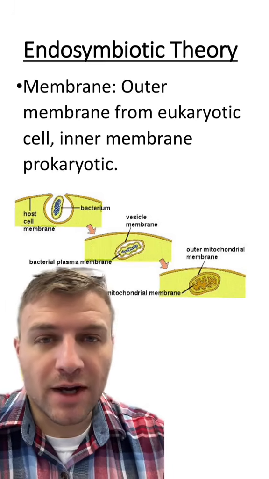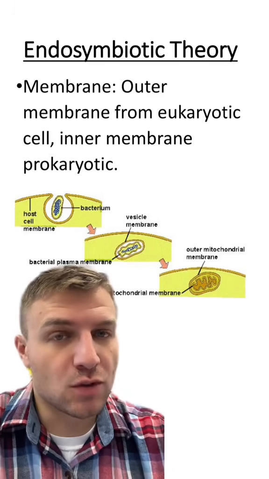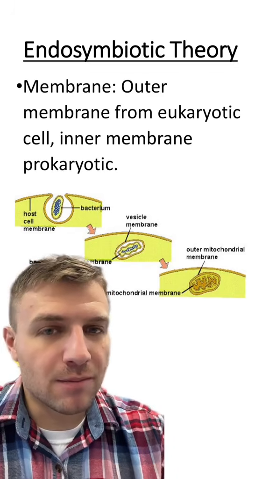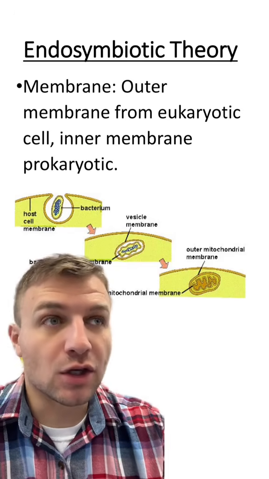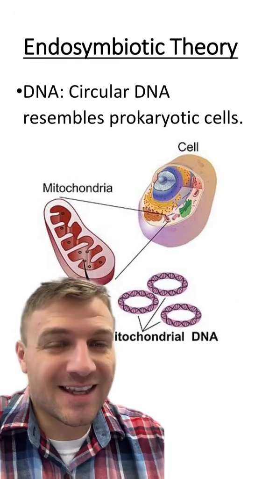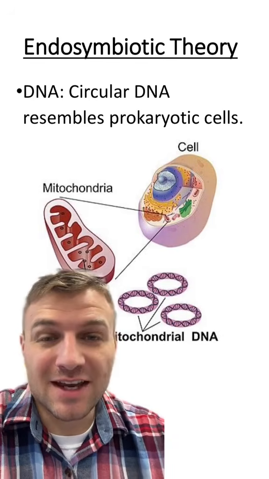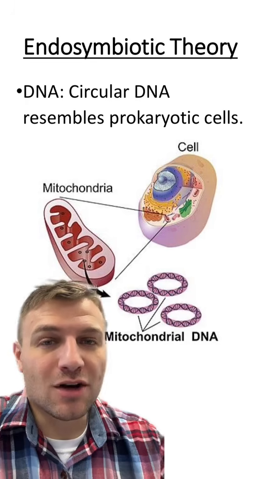Well, first, their membranes. Both mitochondria and chloroplasts have two membranes. That's because the outer membrane of both mitochondria and chloroplasts comes from the eukaryotic cell engulfing them billions of years ago.